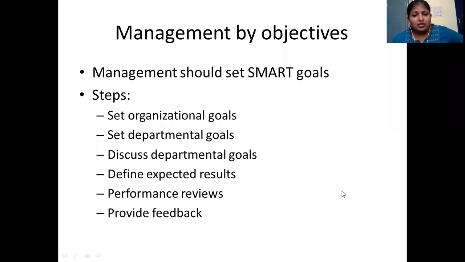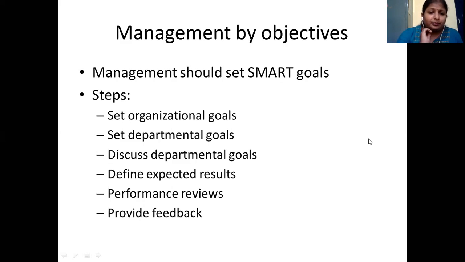Once the expected results are communicated, the employees start working towards achieving those goals. After 6 months or 1 year, a performance review is done, and if they are able to meet the target, well and good. If they are not able to meet the target, you have to discuss with them, provide feedback, and discuss where they have gone wrong.